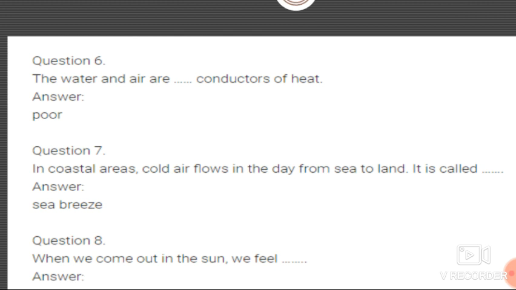Now, what about the conductors? See students, water, as well as air, is passed.